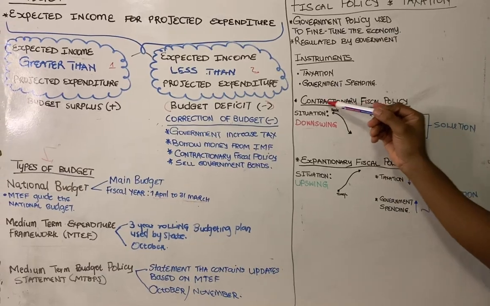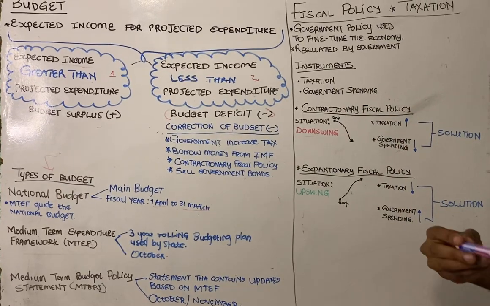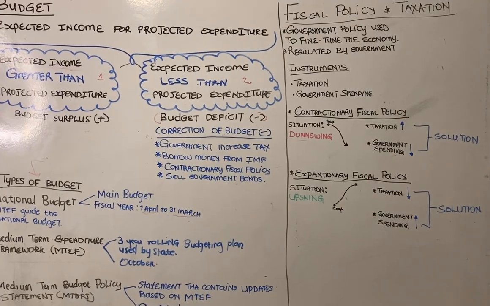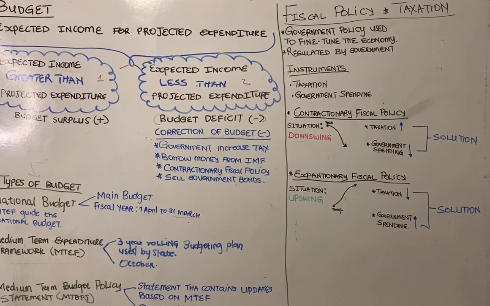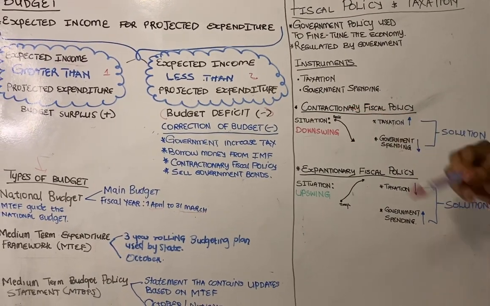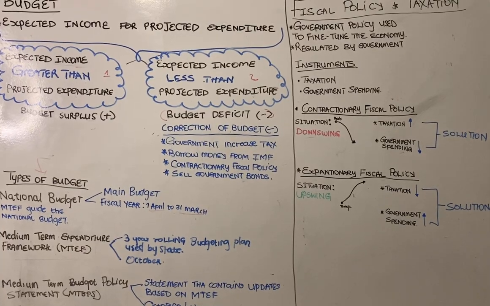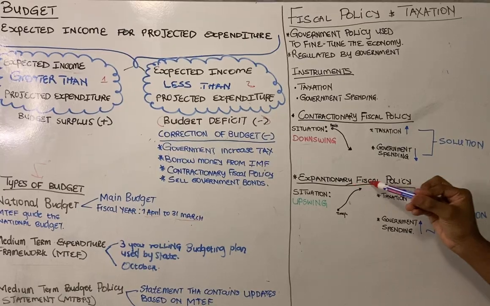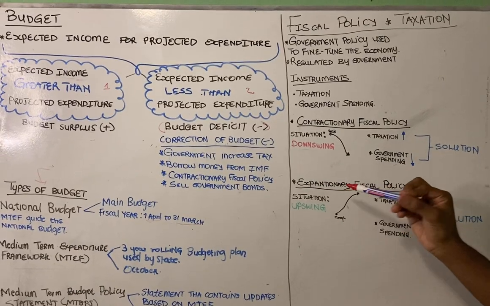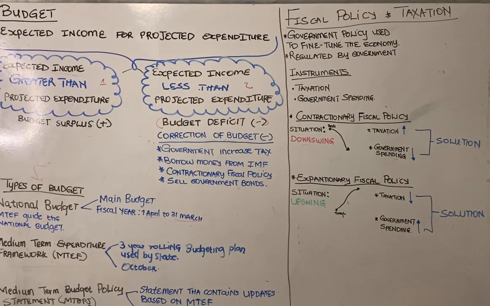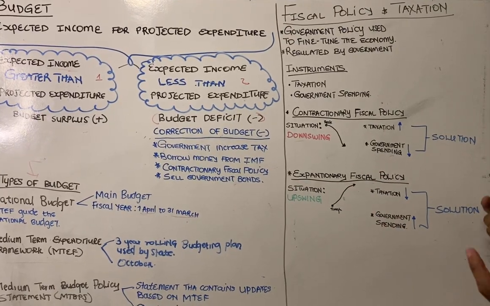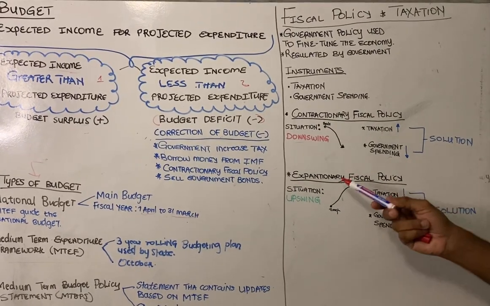The word contractionary is derived from the word contract, right? When you remember the business cycles, contractionary comes from those periods that we deal with in a business cycle. Now we have expansionary fiscal policy. The word expansionary is derived from the word expand, right? Expand shows that something is growing in that case.